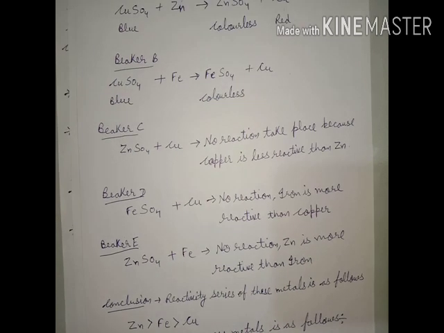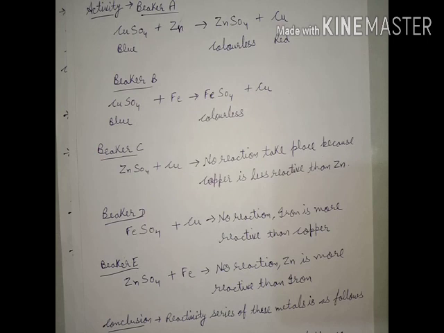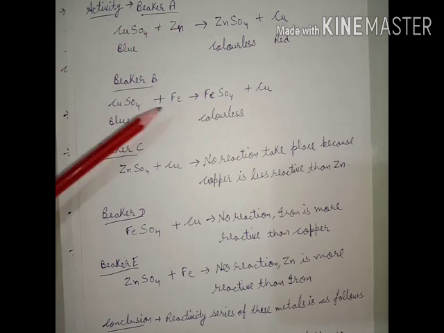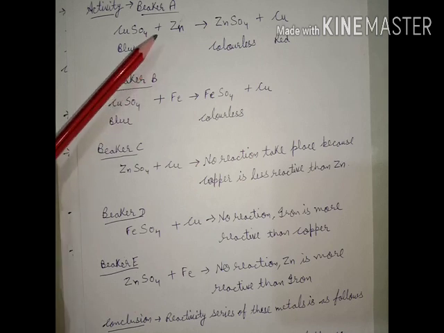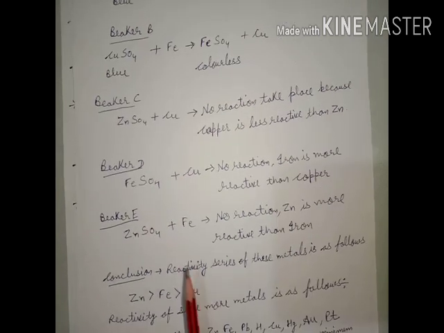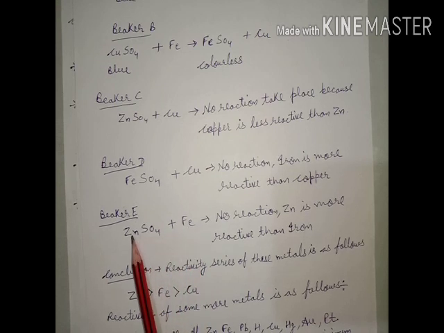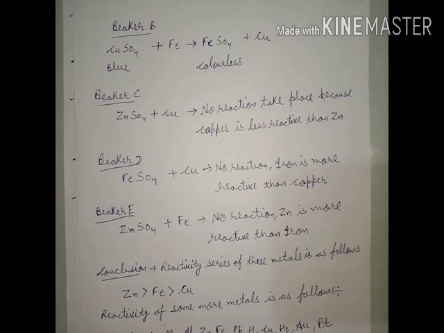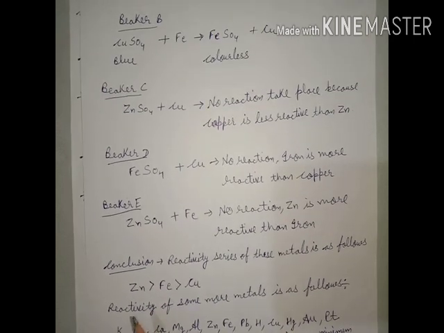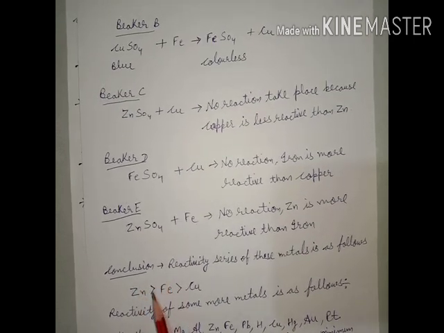So from these 5 tests, it is observed that there is a color change in only A and B, meaning zinc is more reactive than copper and iron is more reactive than copper. But iron is less reactive than zinc. So we get a reactivity series of these 3: zinc is more reactive than iron, and iron is more reactive than copper. So we get a decreasing order of reactivity between these three.